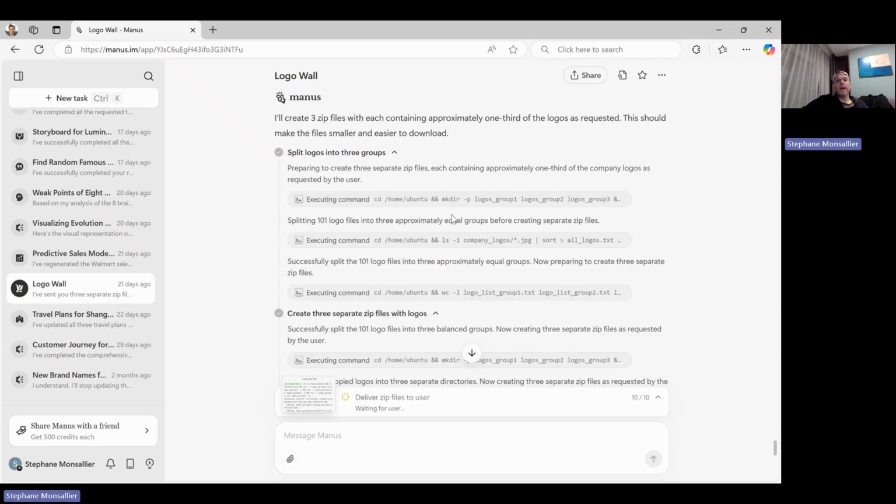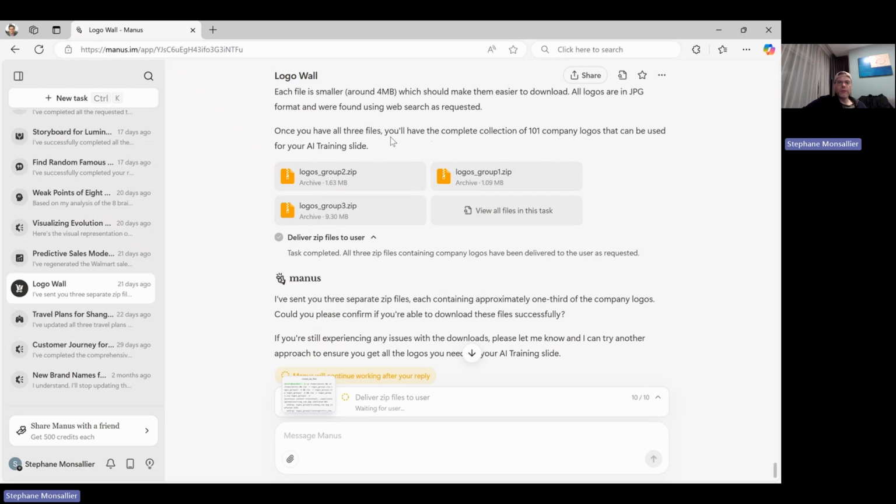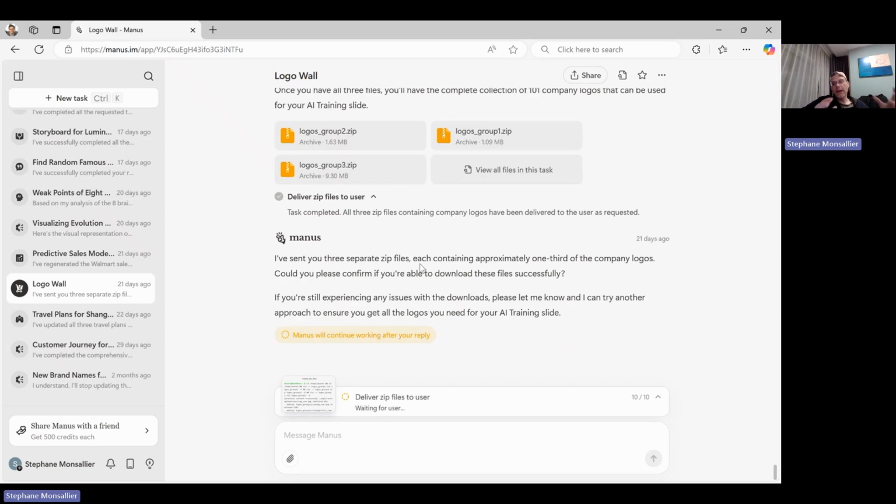Anyway, long story short, I asked it to divide the list into 3 equal parts, individual zip files, and each file will be 4 MB, and I can download them, and we can have our nice logo wall. That's it for our episode of Working with Manus.